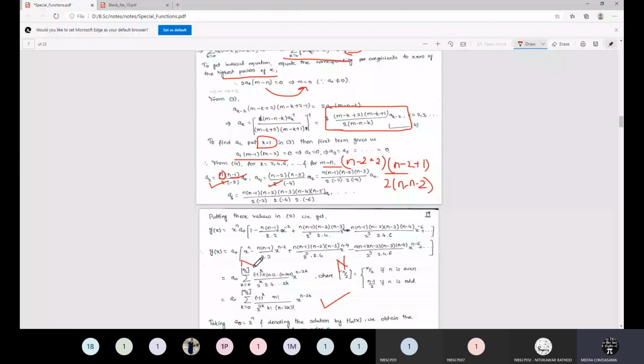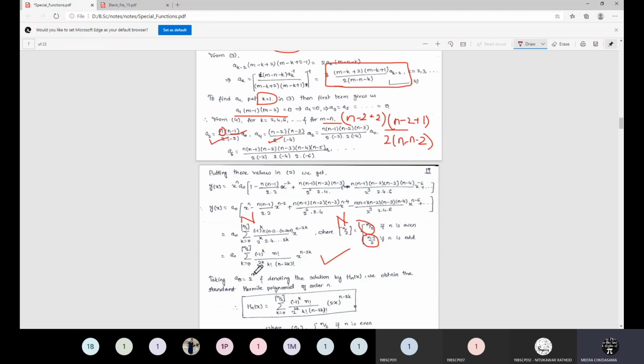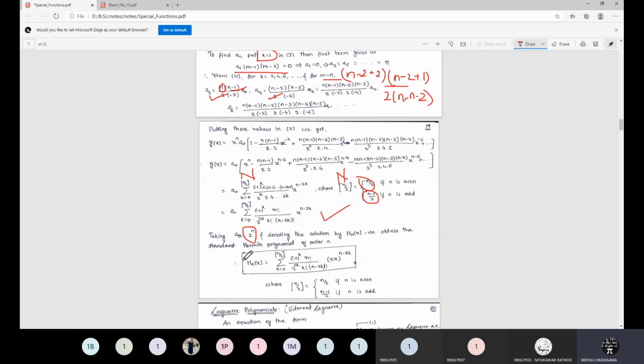If you remember, capital N was this one, and N is nothing but the integral part of N by 2. That means if N is even, then you have to consider N by 2, and if N is odd, then you have to consider N minus 1 by 2. And when you choose a specific value a0 as 2 raised to N, then this is the structure of the Hermite polynomial. Okay, so this you have to remember for your reference.